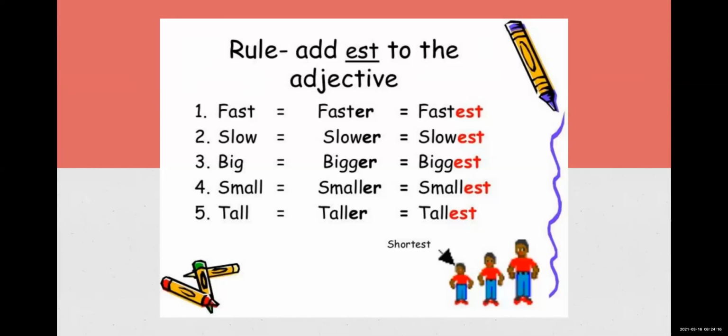My house is the biggest. This is the smallest boy in our class. This is the tallest building in the town. You can guess how the word is used. Over here we are telling the superlativeness of that particular thing, person, or anything. I am the fastest. I was fastest in the race. It means I am the only person who was fast in the entire race. For that, I have not used fast, I've used fastest.